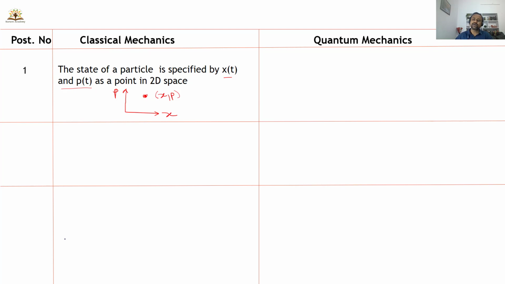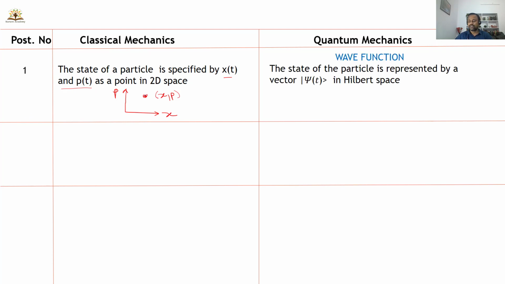The formalism of quantum mechanics depends on 5 postulates. These postulates cannot be derived. They are obtained from experiment, so these are experimental observations. The first postulate of quantum mechanics is: the state of the particle is represented by a vector psi of t in the Hilbert space. This is the first postulate. It talks about the state and the corresponding wave function of the system.